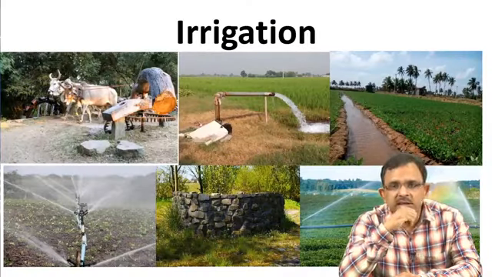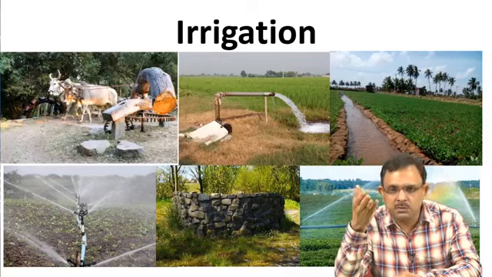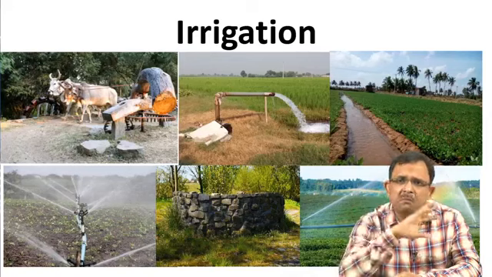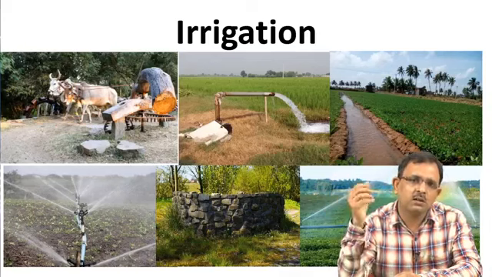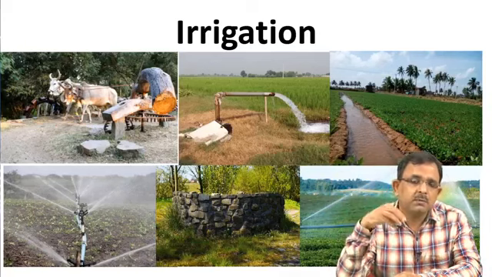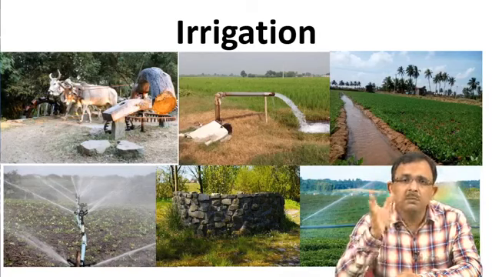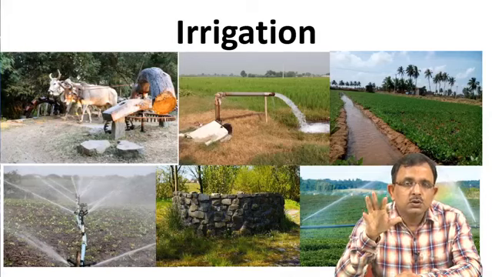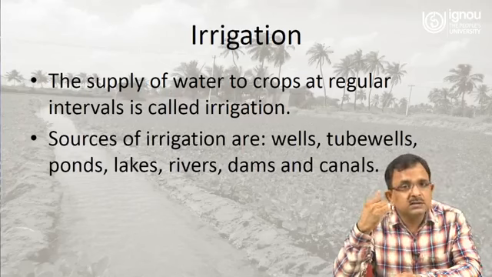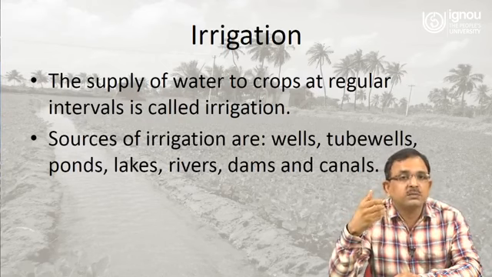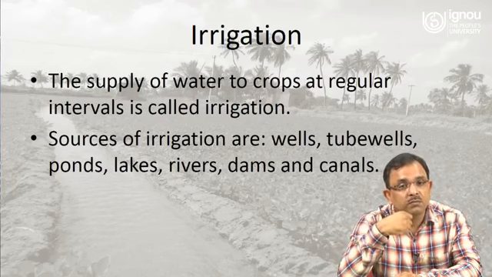Then we can talk about irrigation. We all know irrigation is required for production of crops, and as you can see in the picture, there are multiple ways of irrigation. There can be rahat, a traditional Indian old model, then can be a tube well, then it can be from the canals, then it can be from the sprinkling, it can be from well, multiple sources are there. So when you are dealing with the irrigation type of topics, what is irrigation? Irrigation is basically the supply of the water to crops at regular interval. It is called irrigation because crops require water.